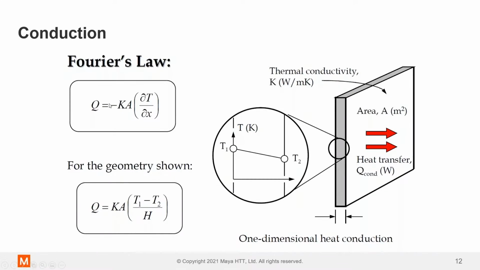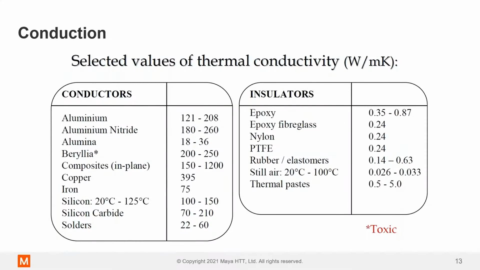So you can see here the amount of heat transmitted is equal to the thermal conductivity times the area multiplied by the delta T, divided by the thickness of the actual piece of material. Imagine if this is an aluminum block, we have an area, we have a thickness, we have a conductivity, and this is the most critical factor. This is a material property which defines conduction. If we have a look at some common values of thermal conductivity, which is measured in watts per meter Kelvin, you can see on the screen some good ones and some not great ones.